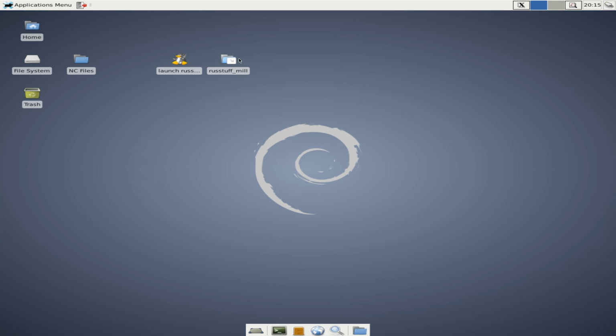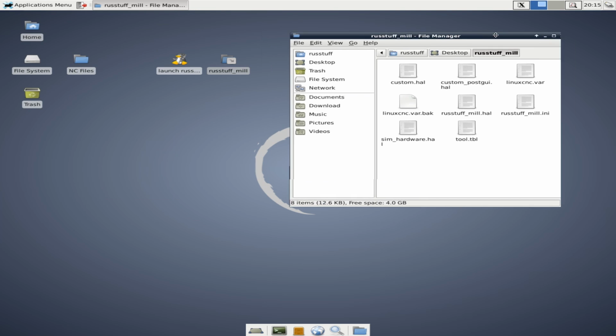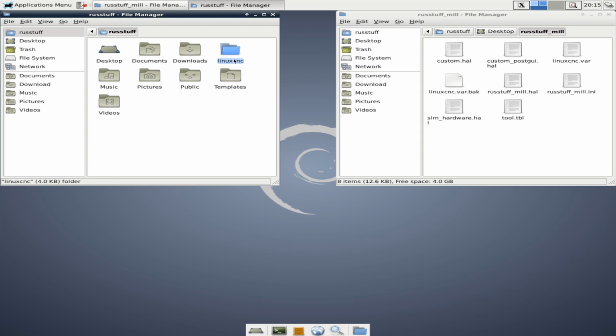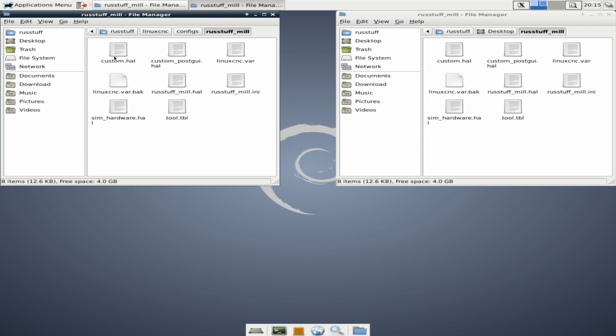There are 2 ways you can get there. When you ran the step config wizard, if you created shortcuts to your desktop, you can double click the folder and it will open up your configuration folder. And here's the INI file. You can also get there by going home, LinuxCNC, configs, Rust Mill is our config directory. And there again is the INI file.